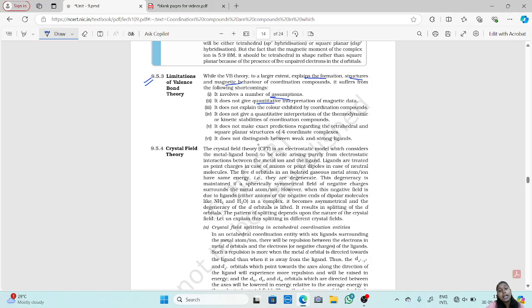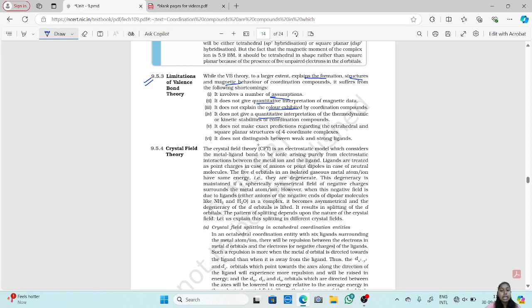Third is, it does not explain the color exhibited by the coordination compounds. Each and every coordination compound has a color specific to it, but valence bond theory doesn't explain it. It does not give a quantitative interpretation of the thermodynamic or kinetic stability of the coordination compounds. Again, here you cannot determine any thermodynamic or kinetic stability of the coordination compound. It does not give any such values. There is no quantitative interpretation of thermodynamic and kinetic stability of coordination compounds.